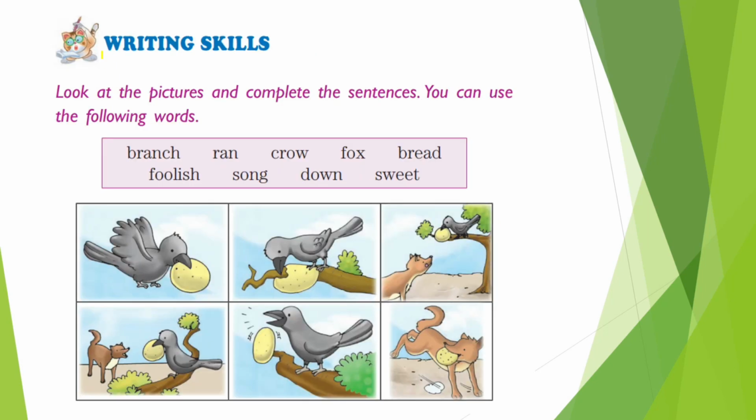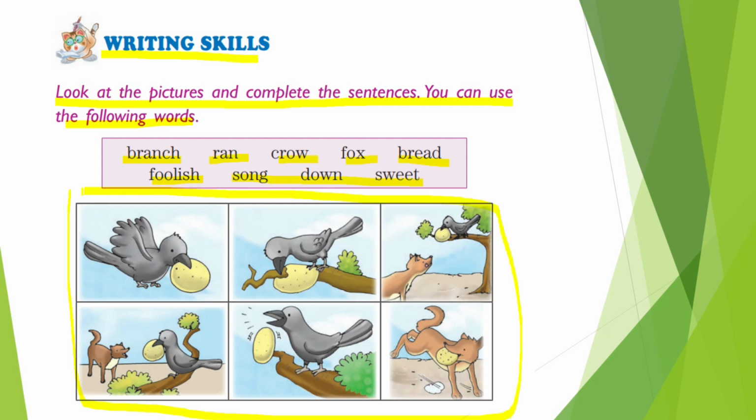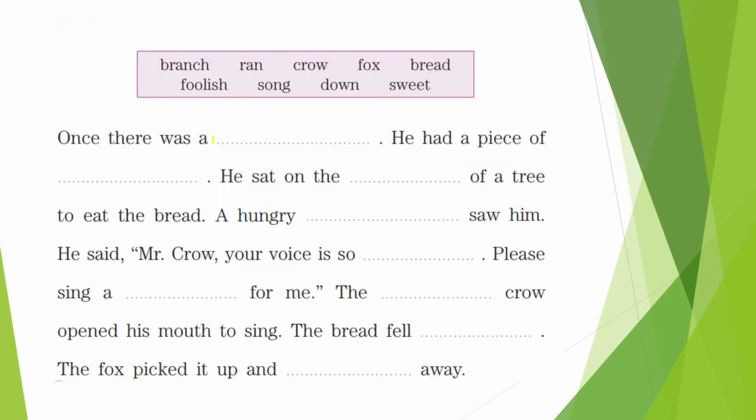Okay children, so now this is writing skills. Look at the pictures and complete the sentences. You can use the following words. So there are words children, a helping box is given here, and using these words we have to complete the story that we can see in this picture. What is there in the story, we can complete by using the hints and the words that are given. Alright, let's begin. So these are the words children. Let's look at the story now.